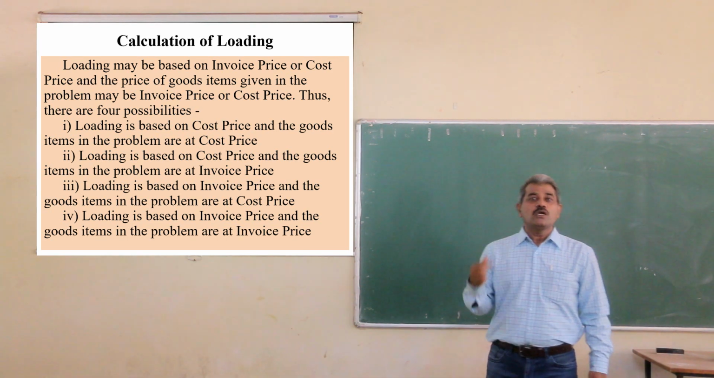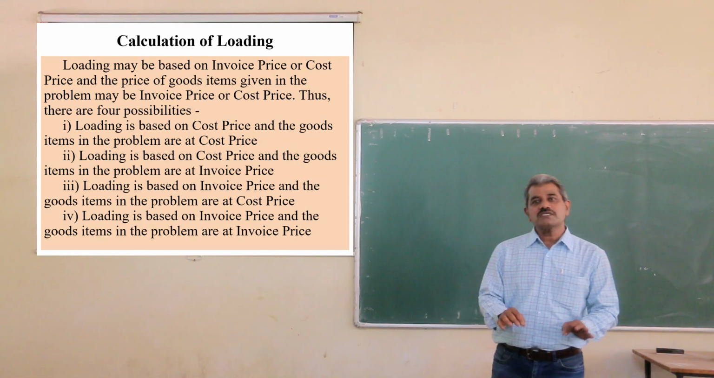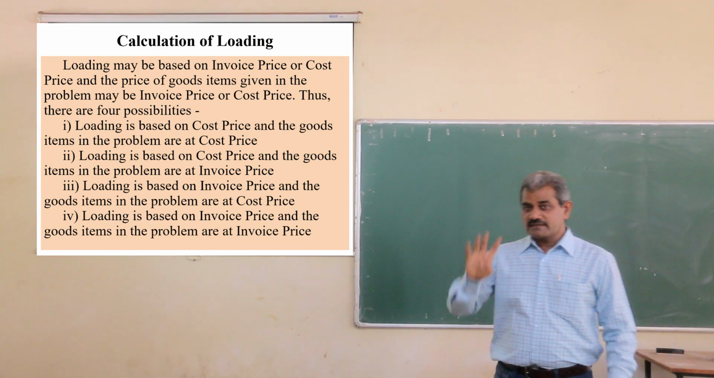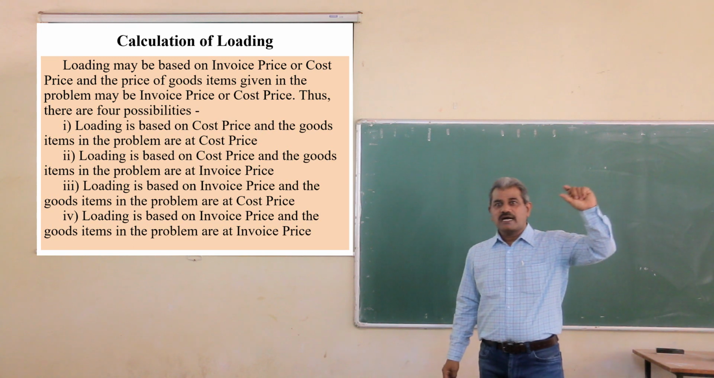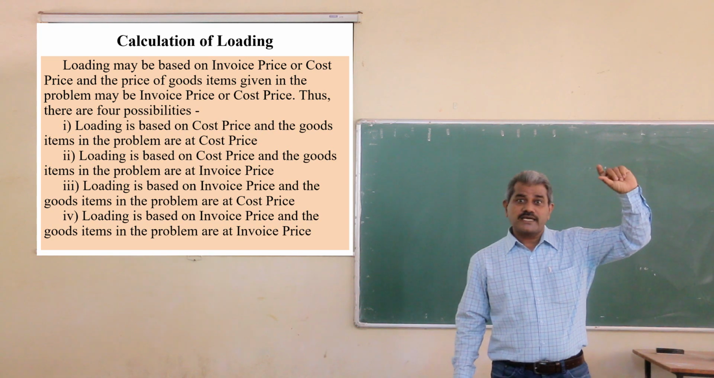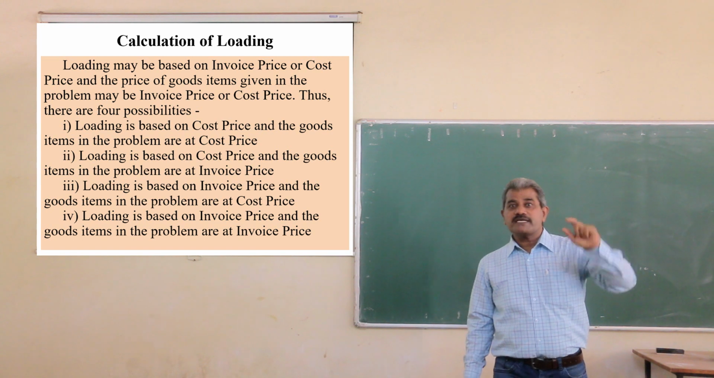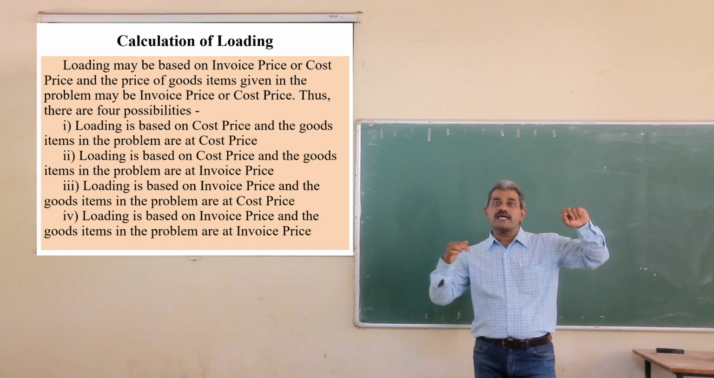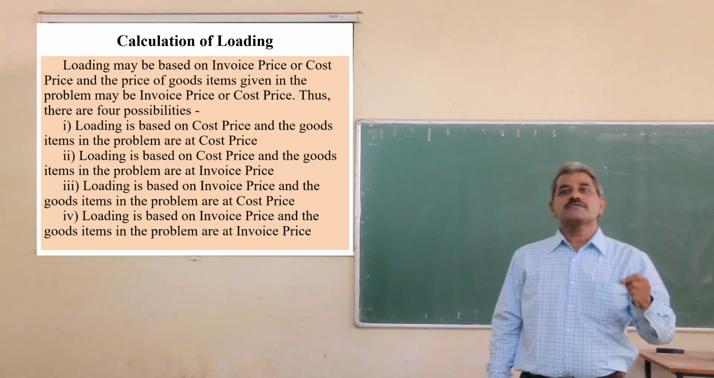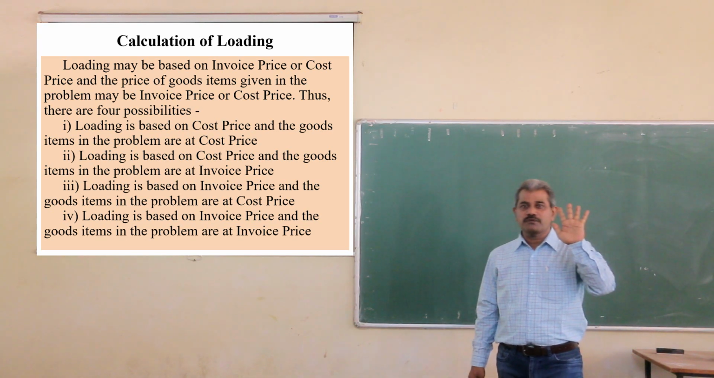Okay, and the last is loading is based on invoice price and the items of goods are given also at invoice price. 4 possibilities. Loading is based on cost price, items of goods are also at cost price. Loading is based on cost price, items of goods are given at invoice price. Loading is based on invoice price, items of goods are given at cost price. And loading is based on invoice price and items of goods are also given at invoice price. Okay, 5 items of goods.